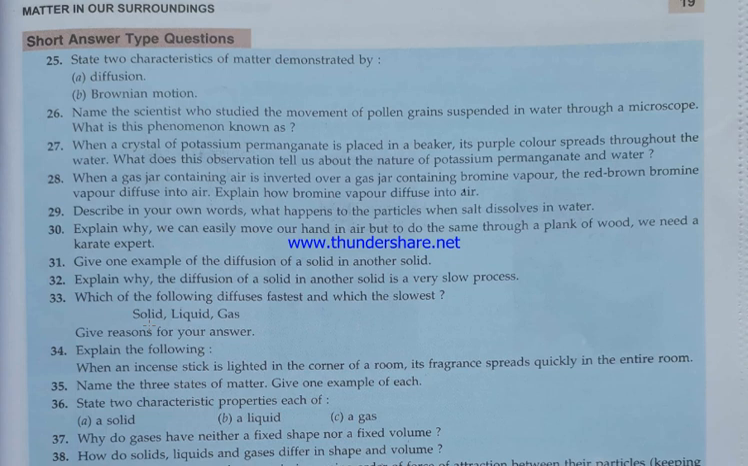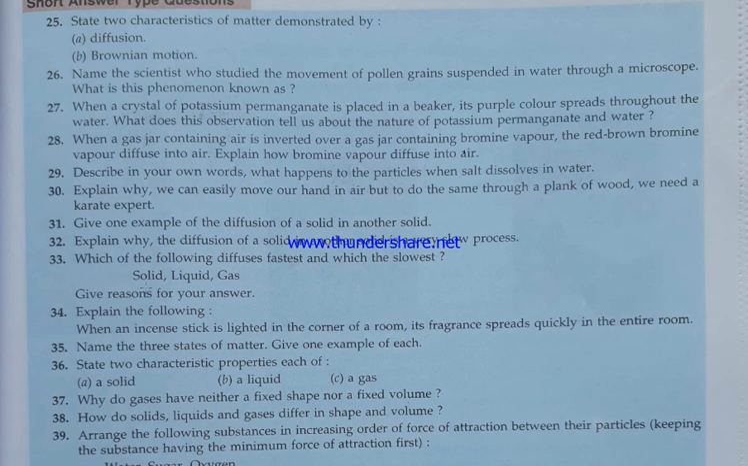State two characteristic properties of each: solids, liquids and gases. Solids have fixed shape, fixed volume. Liquids have fixed volume but no fixed shape. Gases have no fixed shape, no fixed volume. Why do gases have neither fixed shape nor fixed volume? Because gases have very weak forces, they take the shape of the container.